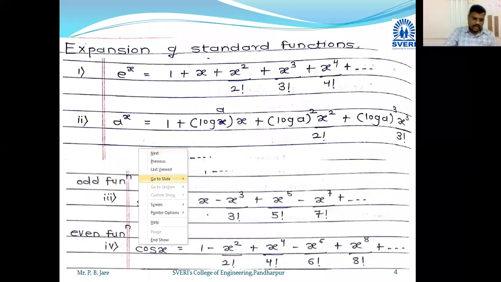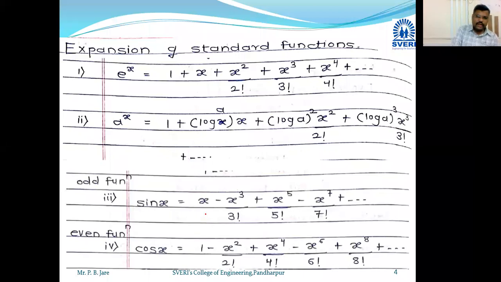Second, we find the expansion of e raised to minus x: 1 minus x plus x square by 2 factorial minus x cube by 3 factorial plus so on, plus minus 1 raised to n, x raised to n by n factorial.